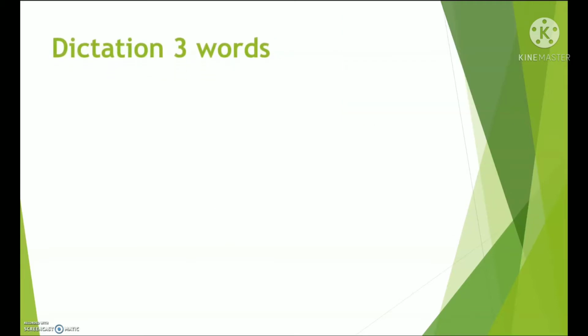Now let's do our dictation of 3 words. So bring out your paper or your notebook and write as follows. Okay, let's begin. Number 1. Spell the word algae.